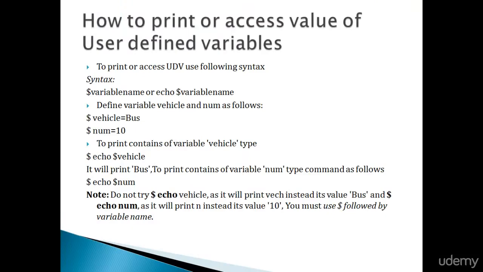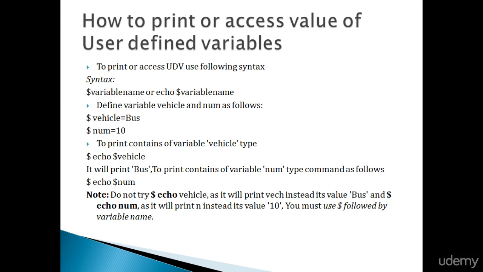Next is how to print or access the value of user defined variables. So we saw that we can define variables in Unix. Now, how to print or access the values? To access user defined variables, use the syntax $variable_name, and if you want to print it, then echo $variable_name. We need to put a $ sign at the beginning of the variable name if we want to access its value.